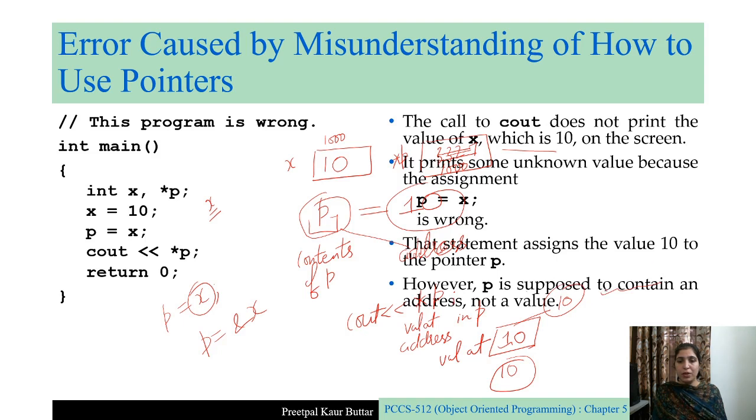So P is supposed to contain an address, not a value. So you should always give the pointers addresses, not values, if you want them to behave correctly. So the correct way to write the program we have already discussed is P = &x, right?